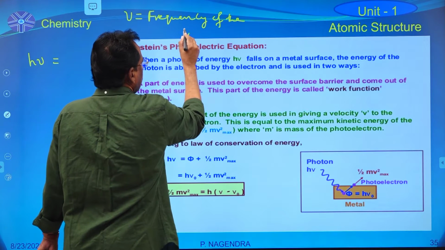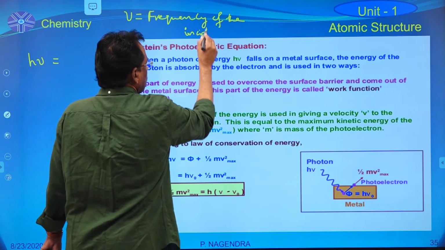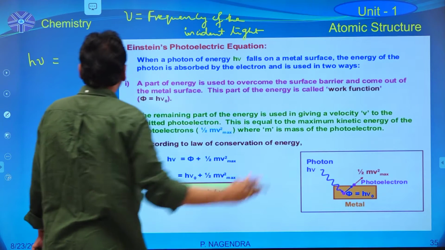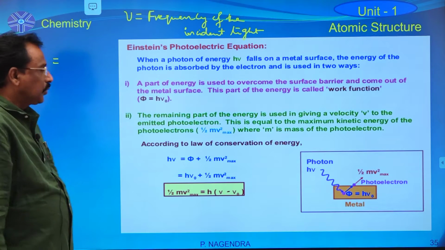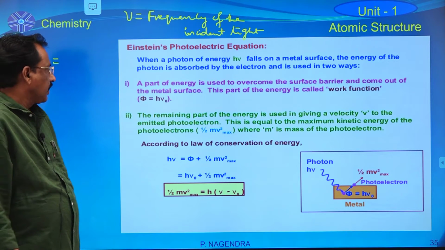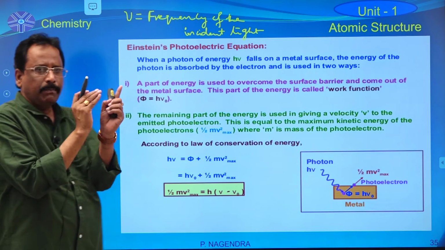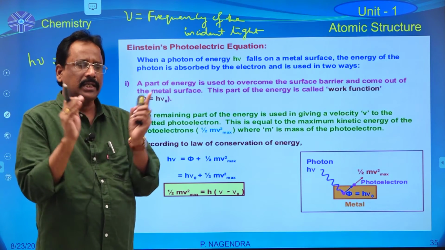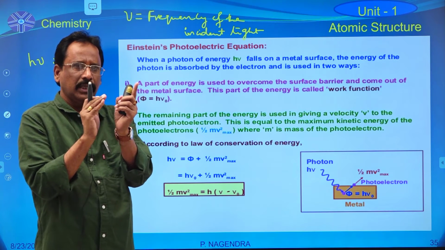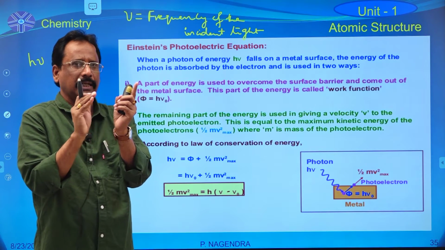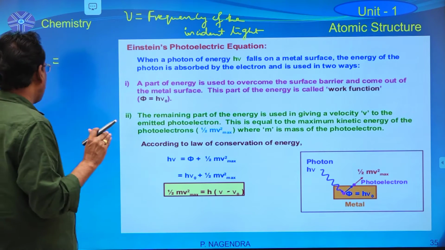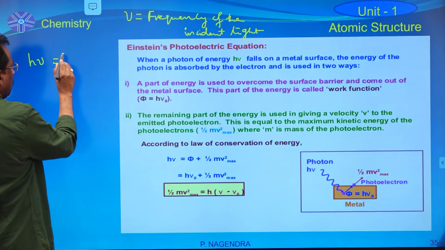So, when the light falls on a metal surface, this energy is utilized by that metal in two forms. One is, some part of the energy is utilized to overcome the attractions between the nucleus and electrons. That energy is known as threshold energy.